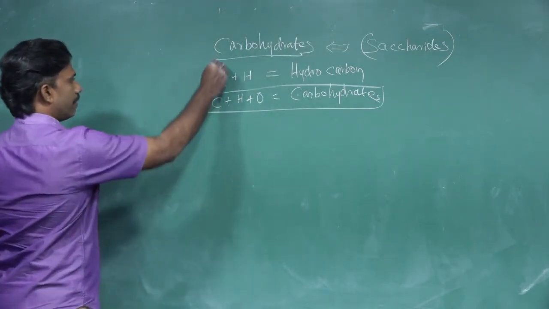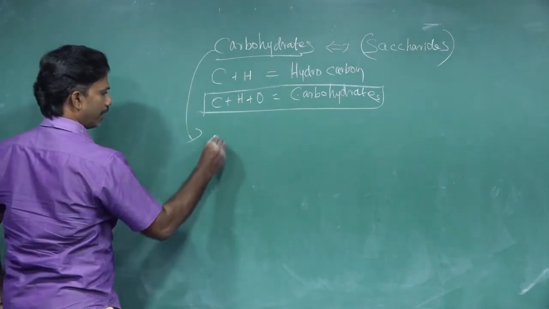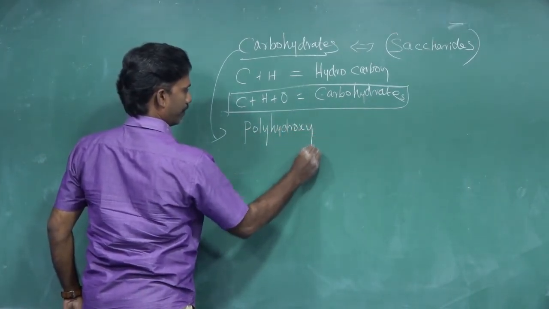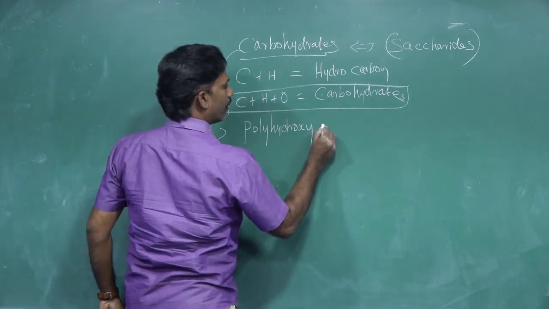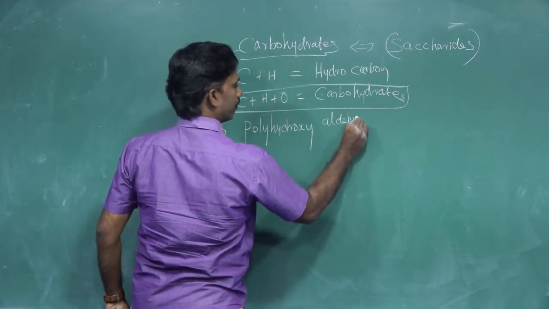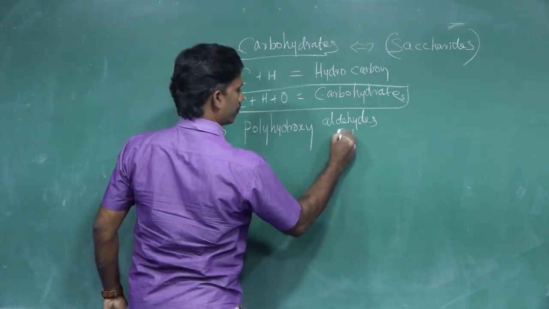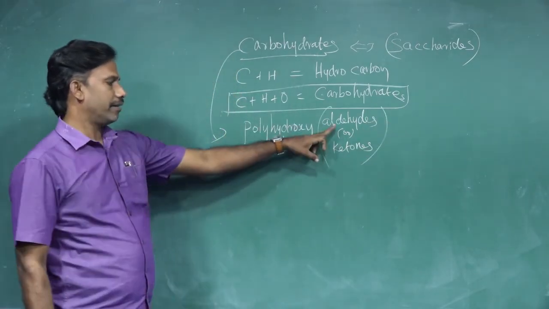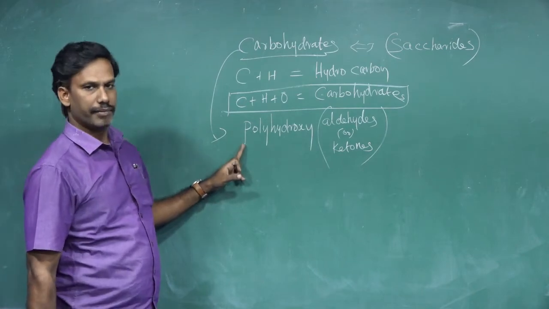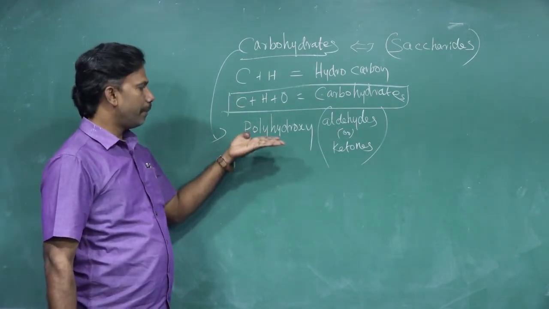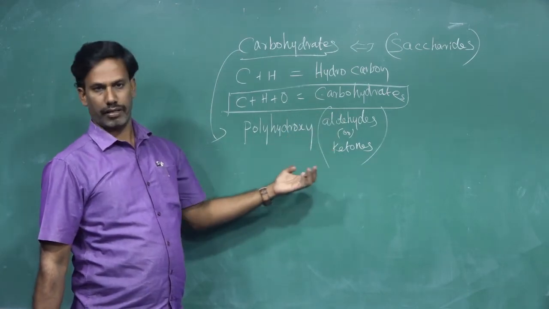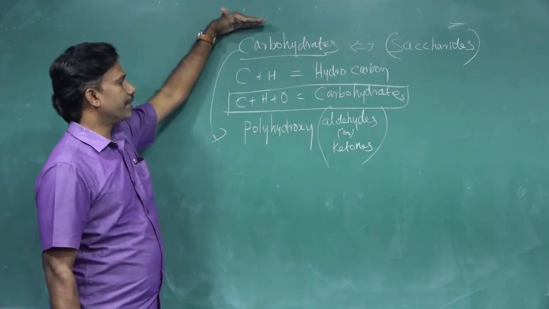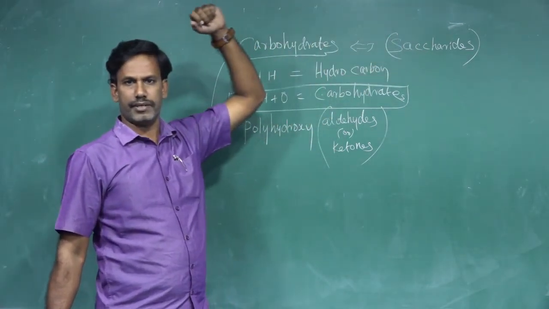Chemically, carbohydrates are called polyhydroxy aldehydes or ketones. In chemical terms, we call carbohydrates polyhydroxy aldehydes or ketones. Generally they are called saccharides because they are sweet in taste. The name is derived from sugar.